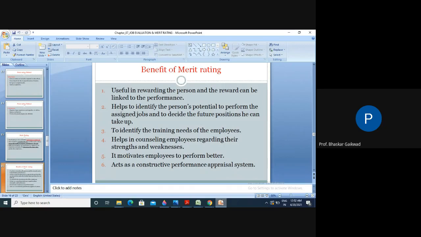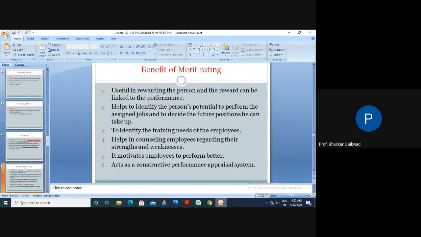Is it clear up to here? Very simple things are there in job evaluation and merit rating. Job evaluation is related to worth and merit rating is related to performance. Very simple. And these two, job evaluation and merit rating, are actually expected in industry.